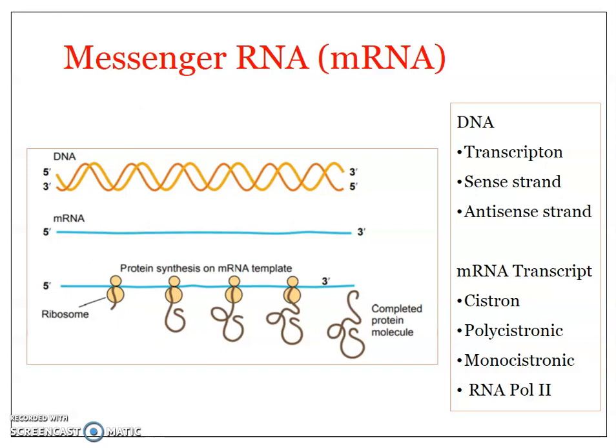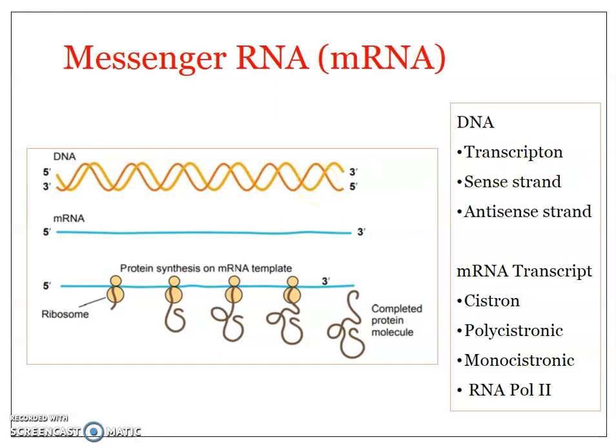Coming to the synthesis part, how the mRNA is synthesized. A specific part of the DNA gets transcribed to produce the RNA, and that particular part of the DNA which acts as a transcriptional unit, where the transcription goes on, is known as the transcriptome.